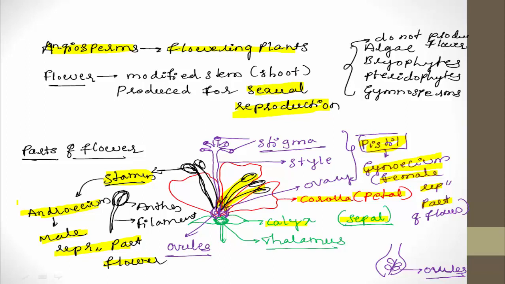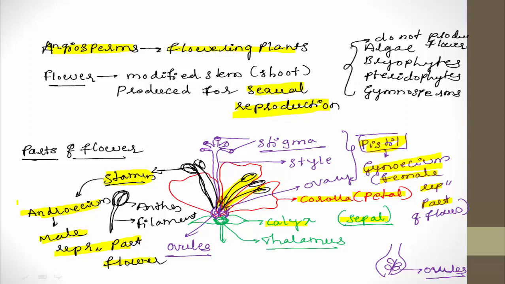Androecium represents the male reproductive part and gynoecium represents the female reproductive part. Due to the presence of both the reproductive structures, the flower is called the reproductive organ.